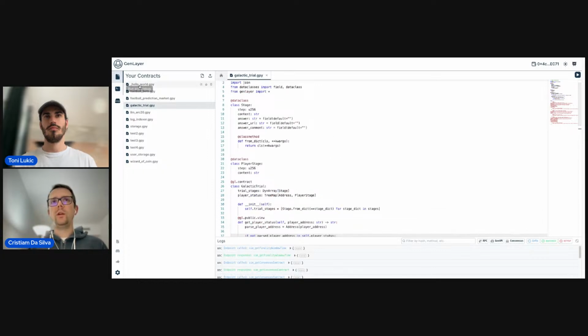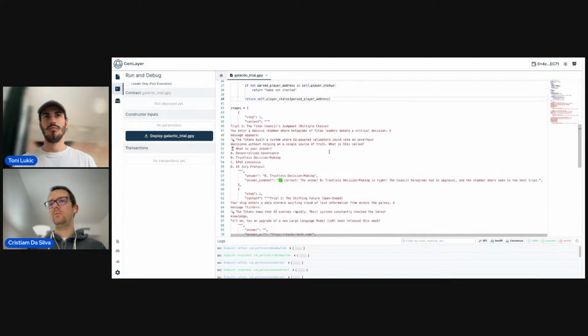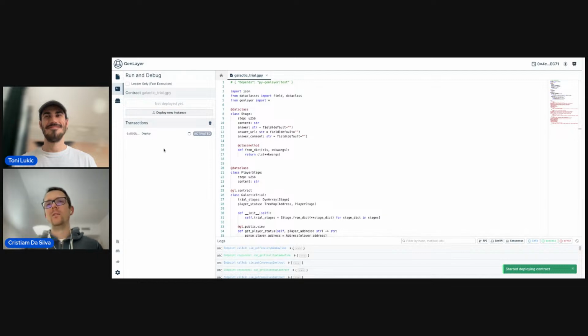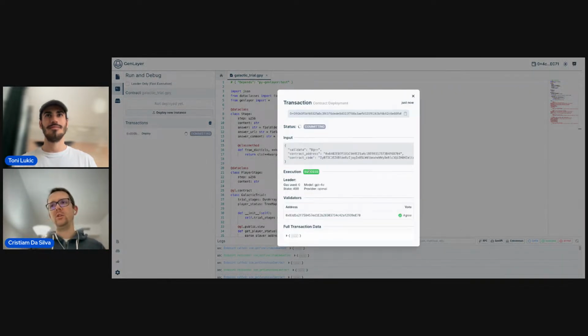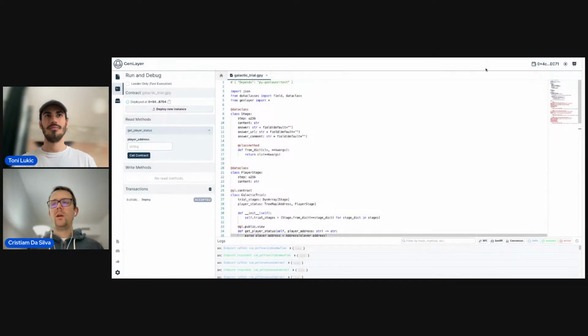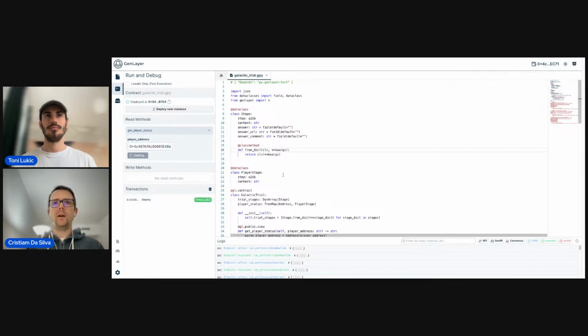Okay, let's go to the run and debug section in our studio to start inspecting the code, fixing any syntax errors. Maybe this was the first time in my life where there was no error in the contract. We can just go straight and deploy it. We're very lucky. Okay, but let's pay attention because maybe we have some runtime errors. So we need to pay attention. The execution was a success. So that's great. We have here our method, and we can copy our address from here and use it to get our status. In this case, we should expect to receive a game not started response, right?